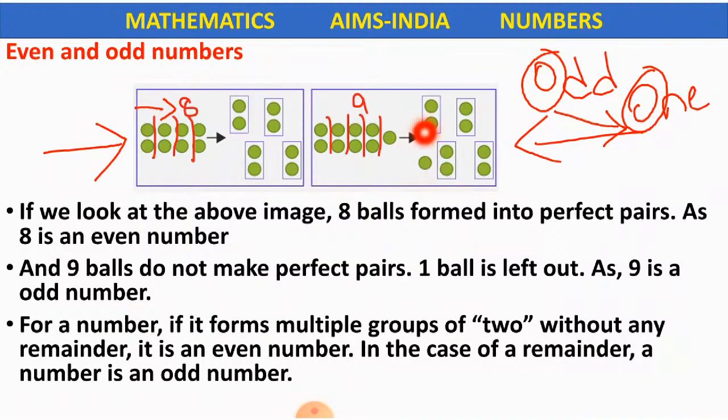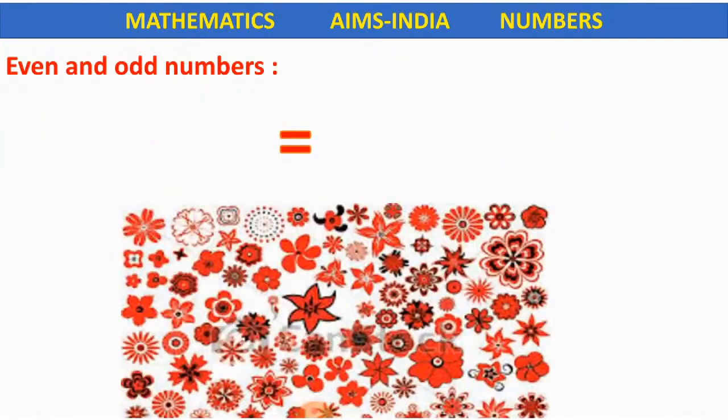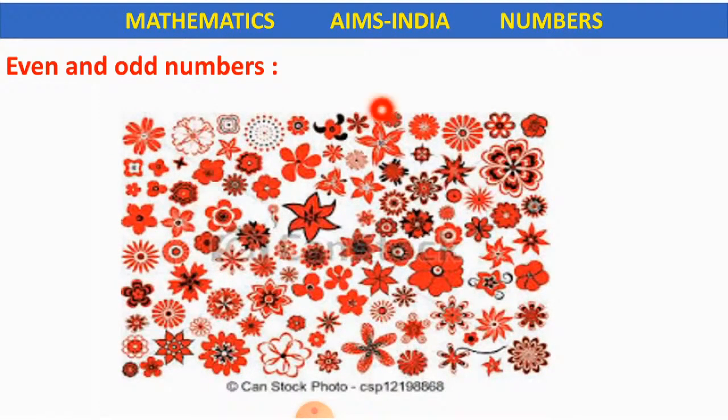In the case of a remainder, a number is an odd number. Here a ball is remaining. This will be our remainder. We have a remainder here. So this will be an odd number. 8 is an even number. 9 is an odd number. Okay, that was an easy image where we had only a few balls.